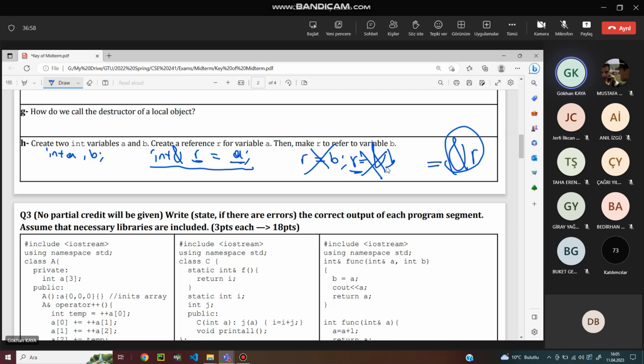It's not a variable. It has to be a variable on the left-hand side. It's an R value.